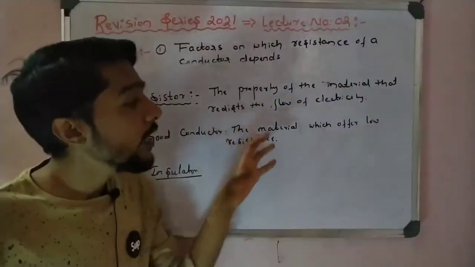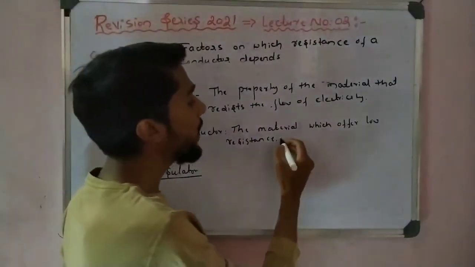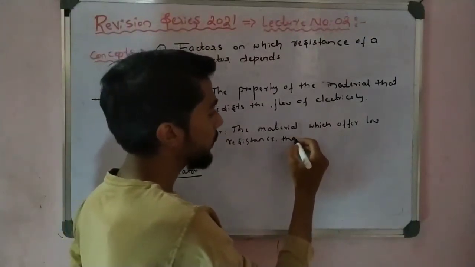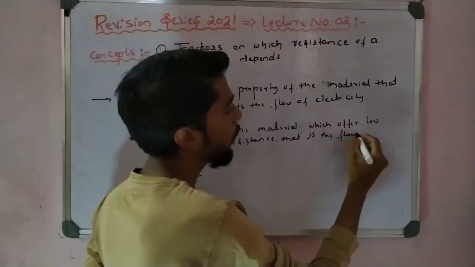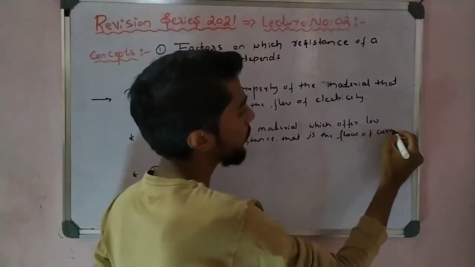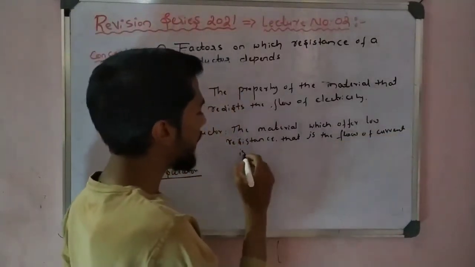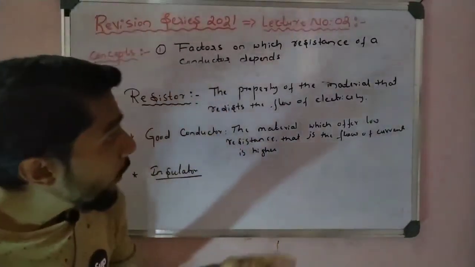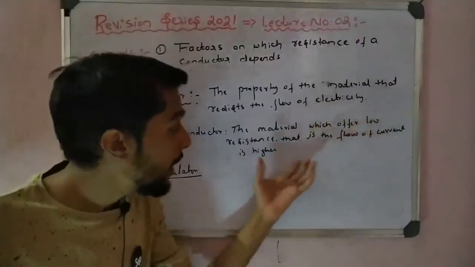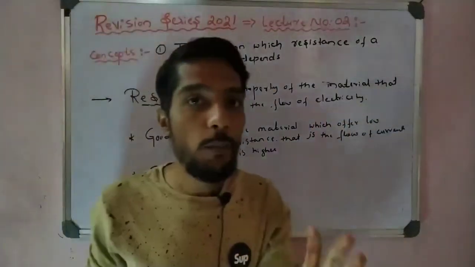Why? Because with low resistance the flow of current is more, the current is higher. That is very important: whenever the resistance is low, the current is higher. You remember that.